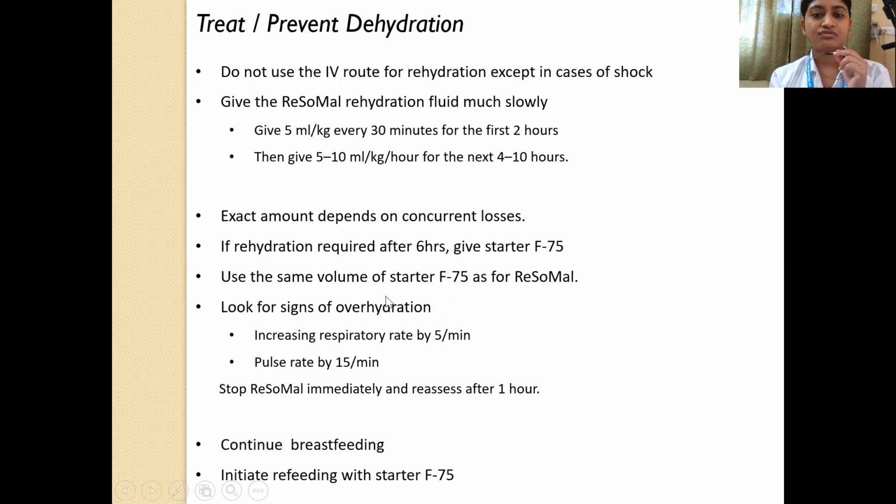You have to look for signs of overhydration also continuously. So you have to keep on checking the respiratory rate and the pulse rate. If the respiratory rate increases by more than 5 per minute, or if the pulse rate increases by more than 15 per minute, then that means the child is getting overhydrated, and in that case, you have to stop ReSoMal immediately and reassess after 1 hour. Breastfeeding needs to be continued all throughout, and whenever possible, you have to initiate refeeding with starter F75 diet.